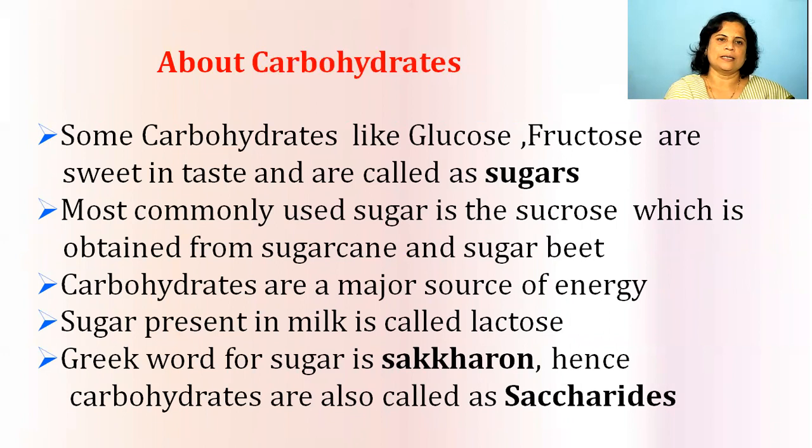Some points about carbohydrates. Carbohydrates like glucose and fructose are sweet in taste and are called sugars. The most commonly used sugar is sucrose, which is obtained from sugar cane or sugar beet. Carbohydrates are a major source of energy. The sugar present in milk is called lactose. The Greek word for sugar is saccharon, and therefore carbohydrates are also called saccharides.